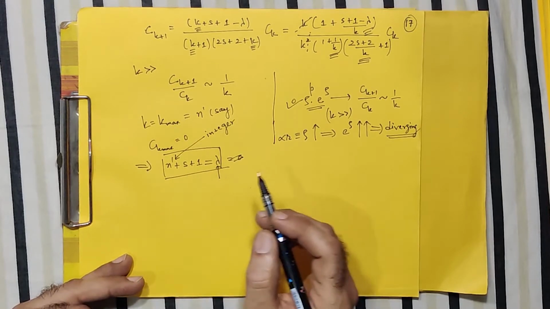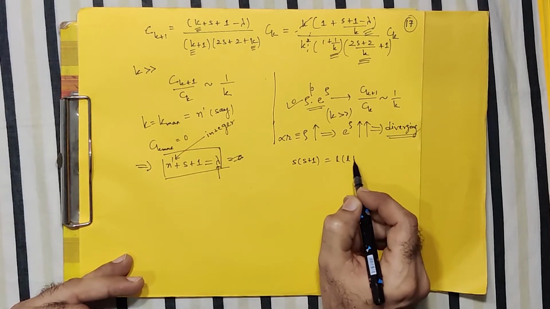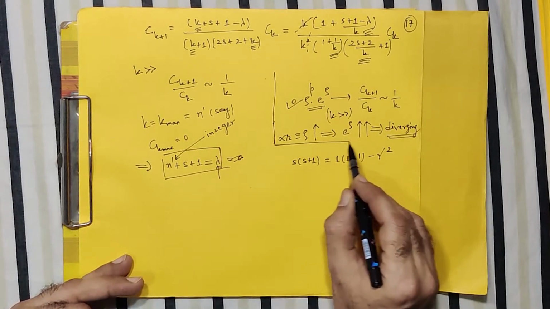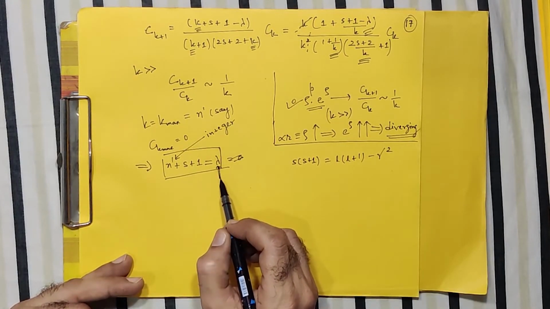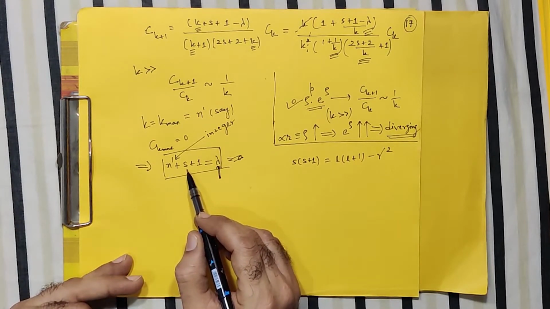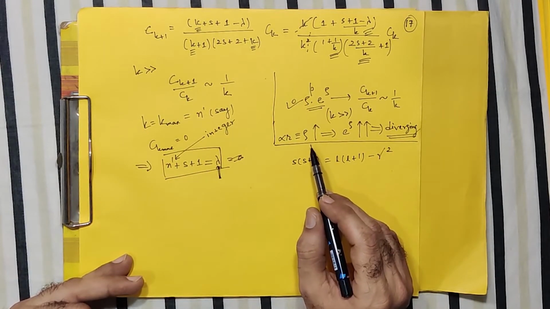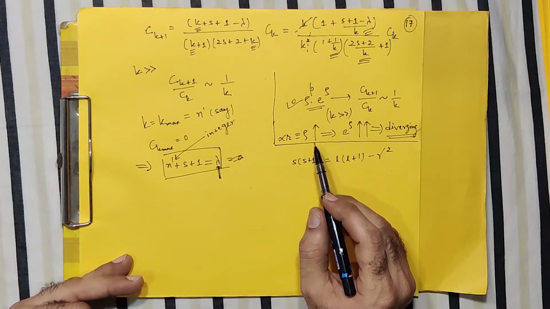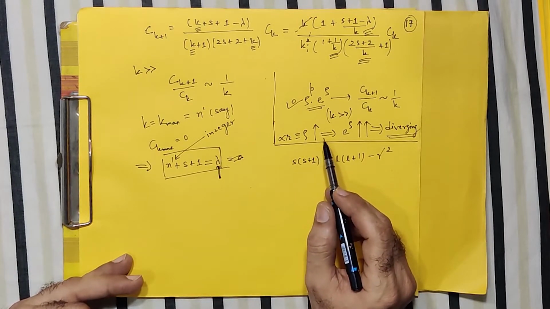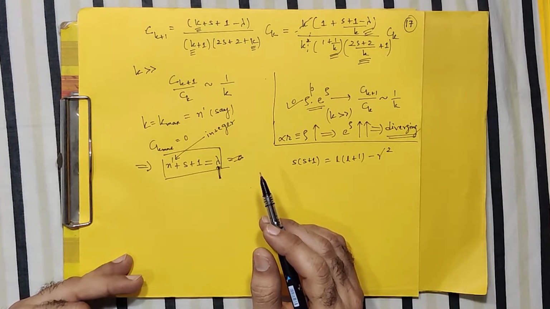And if you just go back and recollect, your s is actually written something like this: L into (L plus 1), and then there is a term like gamma square. Correct? So we know that your lambda is now not only decided by this integer value, it is also decided by the s value. All this we have discussed in order to preserve finiteness, basically the zero value of the wave function at a very large rho, and thereby we assume that the particle is now confined only in a nearby region to the positive charge.